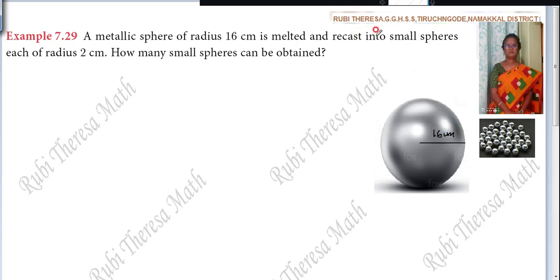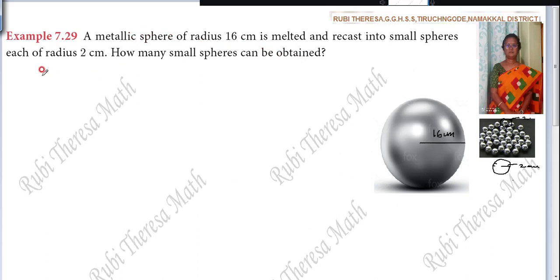This is recast into small spheres. So the shapes are the same, but the sizes are different. So the small sphere radius is what? 2 centimeter. How many small spheres can be obtained?